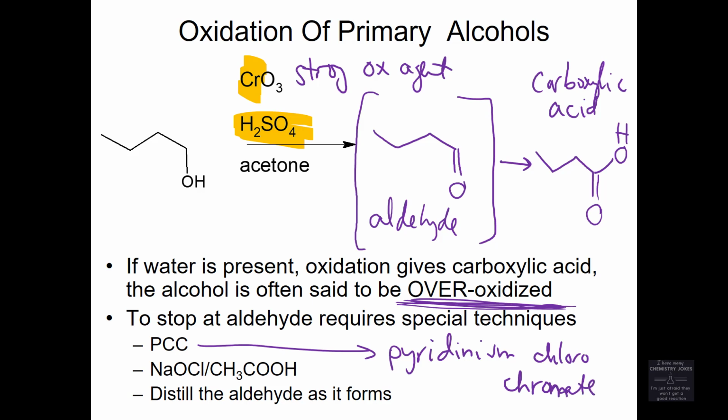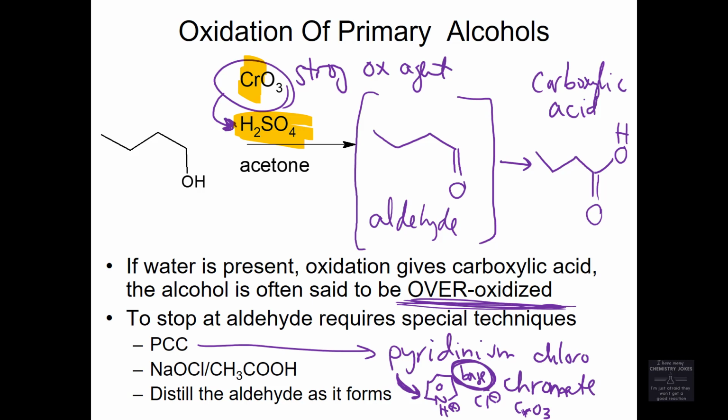This is the only exception to reagents that have chromium that are considered weak. This pyridinium chlorochromate, you may see drawn out like this. You may see it written slightly differently, but it's pyridine with an H and a plus, a chlorine with a minus, and a CrO3. So it's a lot like one of the strong oxidizing agents, CrO3, but this is CrO3 with acid. Acid makes the oxidizing agent strong. Pyridine, remember, pyridine is a base, and the base makes that oxidizing agent weaker.